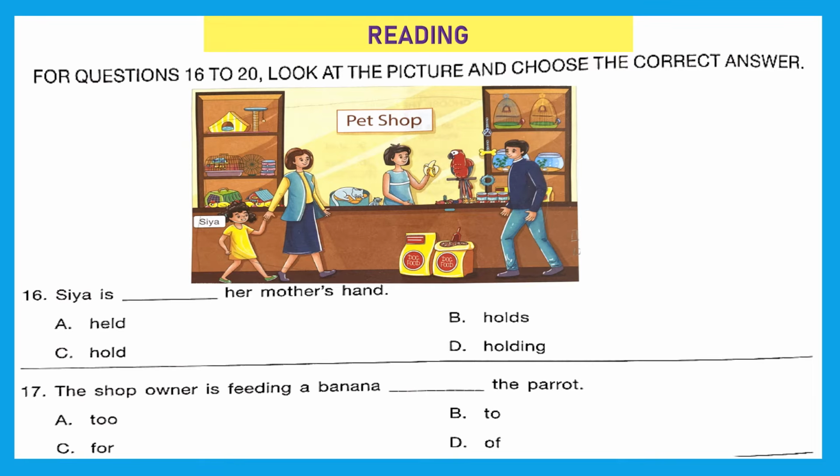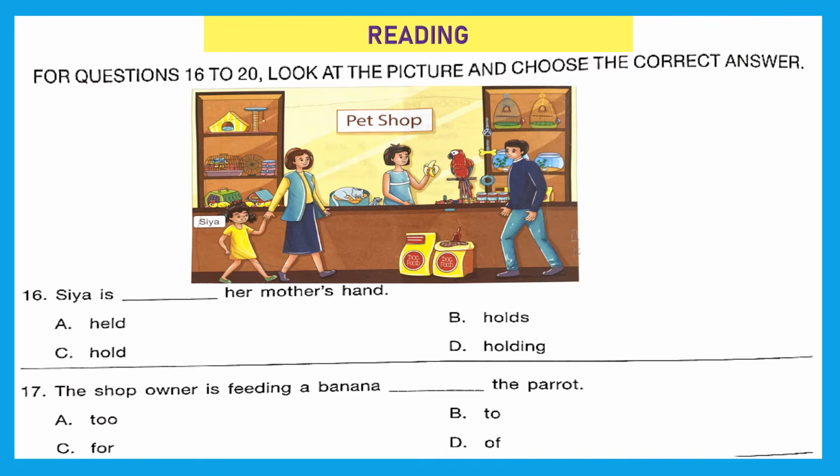For questions 16 to 20, look at the picture and choose the correct answer. Kindly look at the picture. There is a girl, there is a pet shop. Looks like a girl is holding hand of the mother. So let's solve the questions.